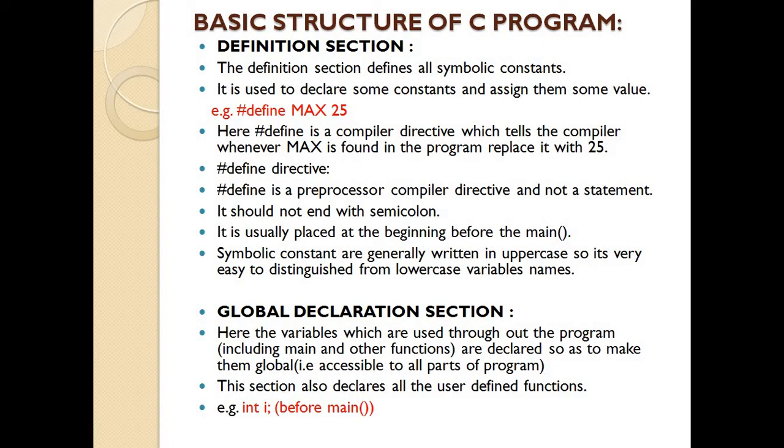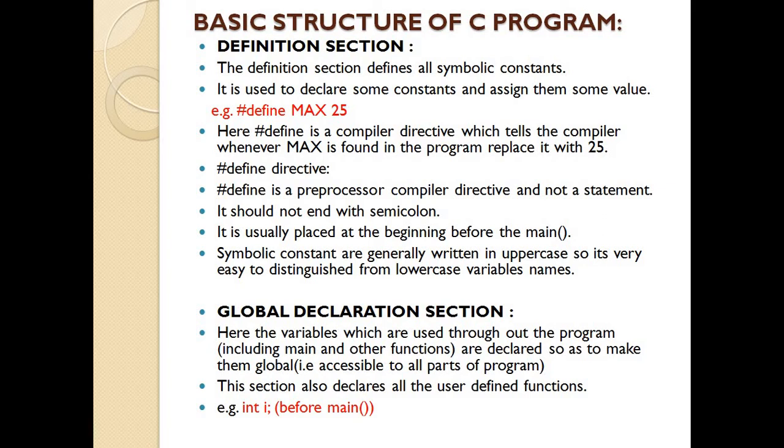Suppose we want to calculate the area of a circle or any expression based on pi, then which value do we need to take for pi? 3.14. So the pi value is the same, and we can use the same value throughout the program.